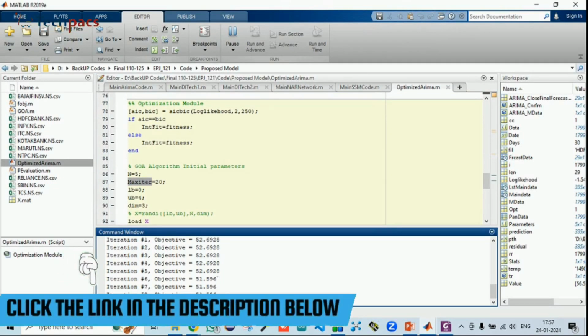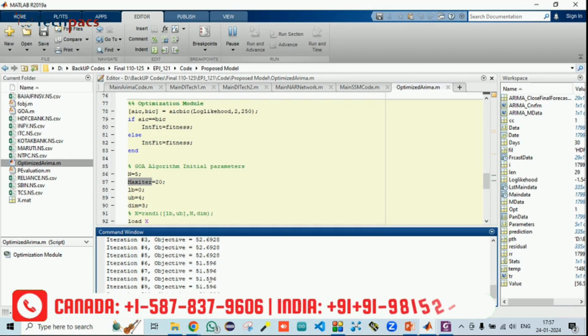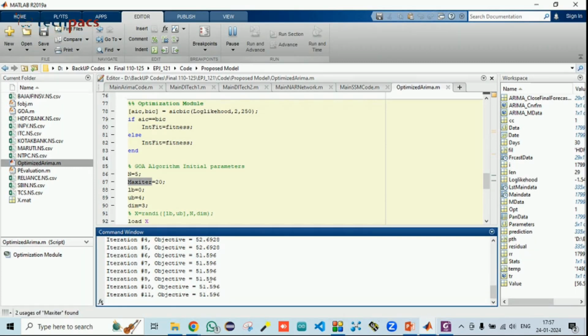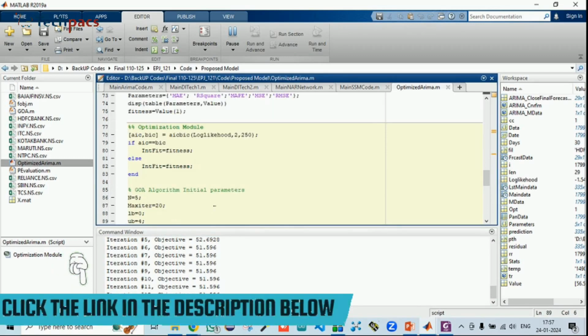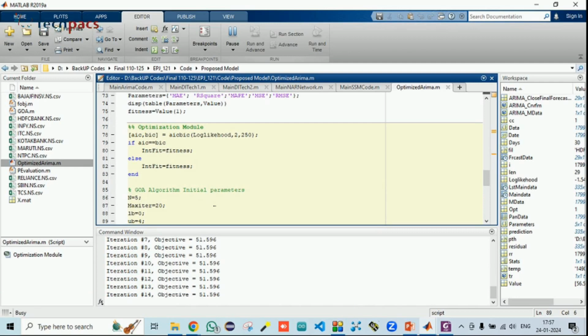As the iterations go on, improvement is expected, and finally, on the basis of that, with the least objective value, the best outcomes will be there. So let's wait for the iterations to complete. 12 of the iterations have already been done. As you can see,